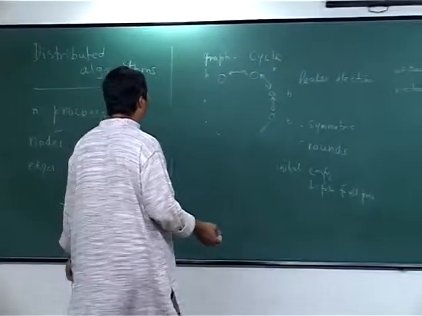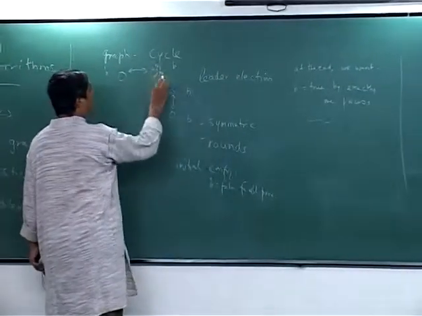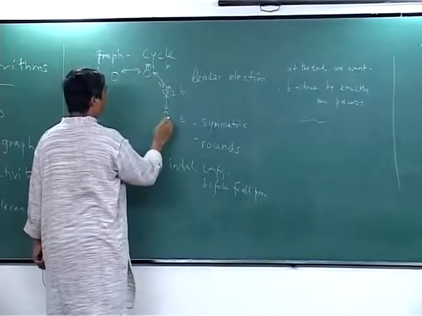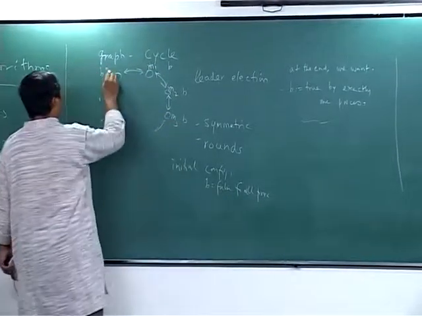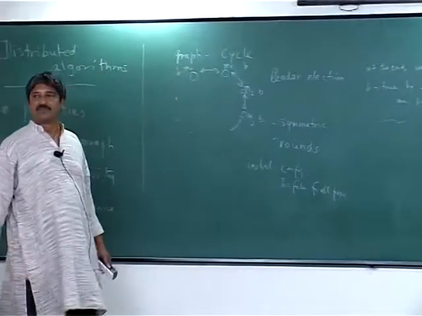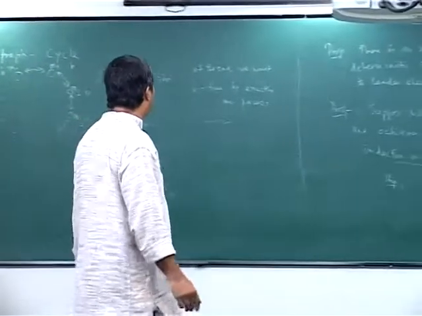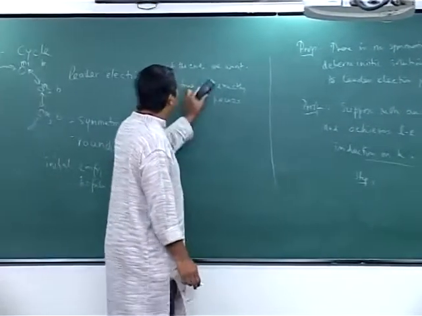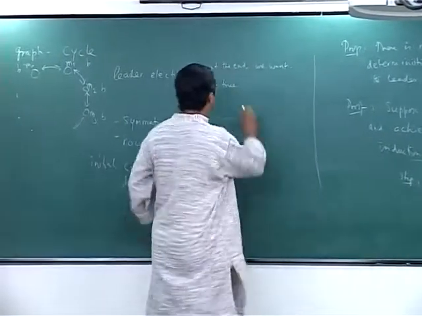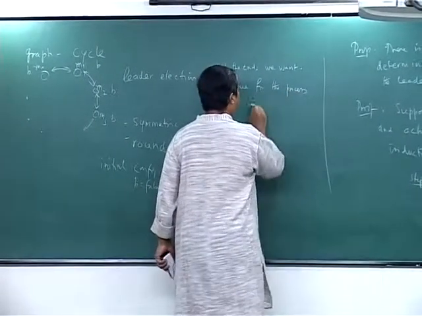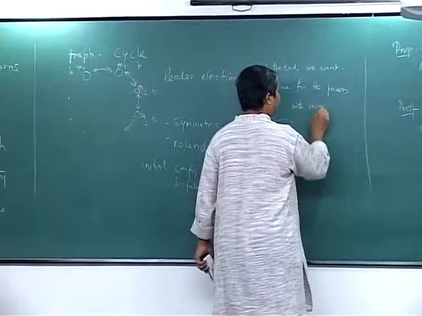So let us get back to that problem. Let us assume the processes M1, M2, M3 and so on, Mn, and let me change the statement to say that B is true for the process with maximum ID.